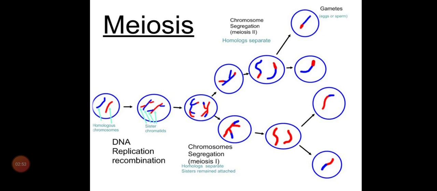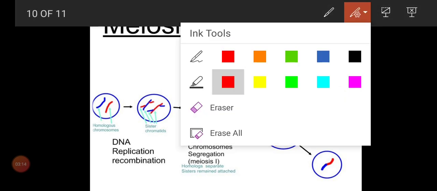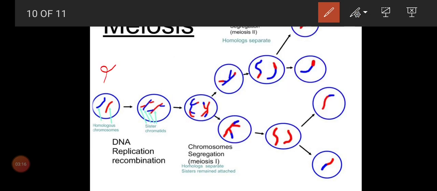Is it clear, children? Mitosis will happen in all body cells of both male and female. But meiosis will occur only in sperm cells of male and egg cells of female. Okay, that is the first point. And the second point: meiosis otherwise we can call a reduction division.